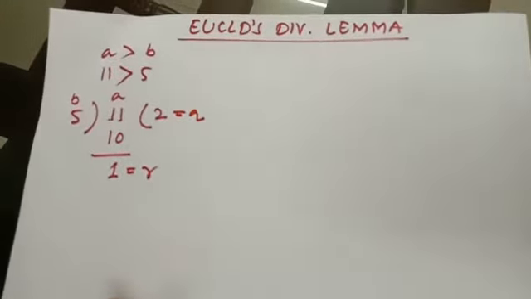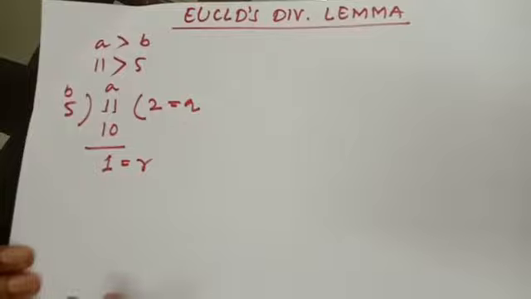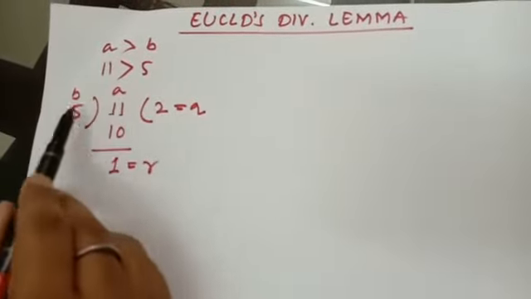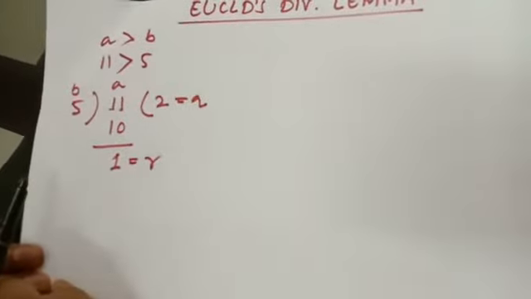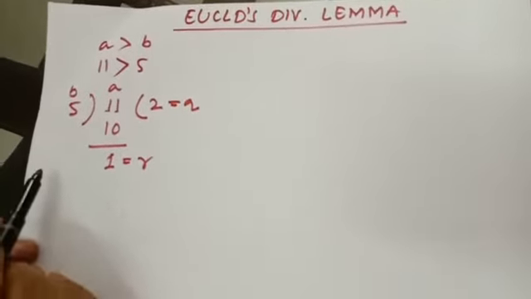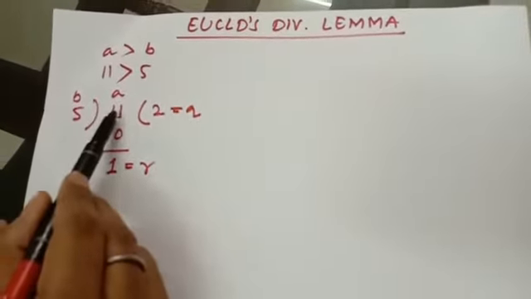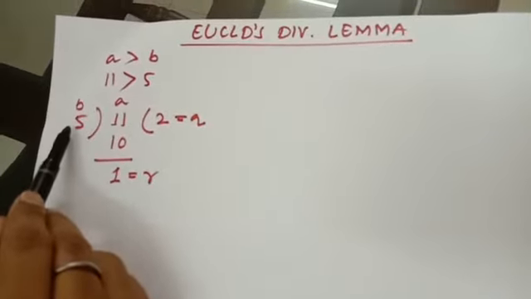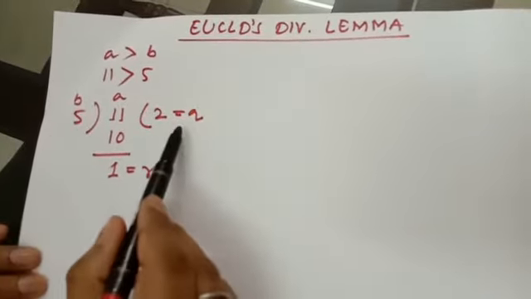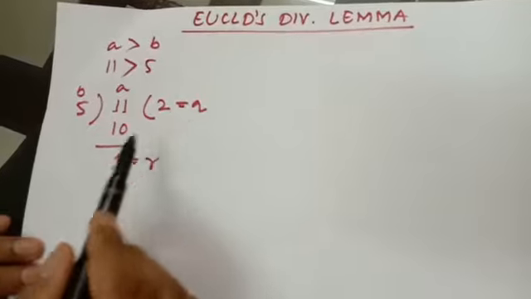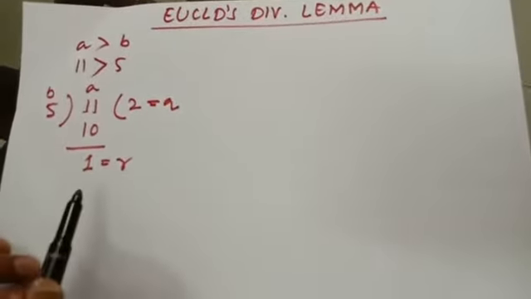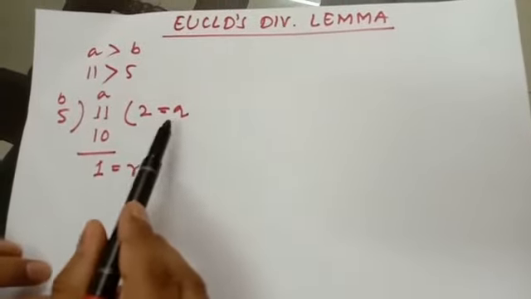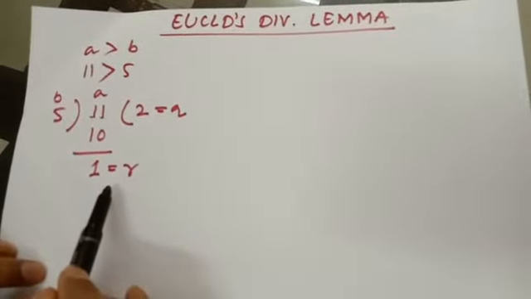So in any division we can see the dividend, divisor, quotient and remainder. According to Euclid, if we divide a number a by another number b, then we have a unique quotient q and a unique remainder r. That means in any division the quotient and remainder will be unique.